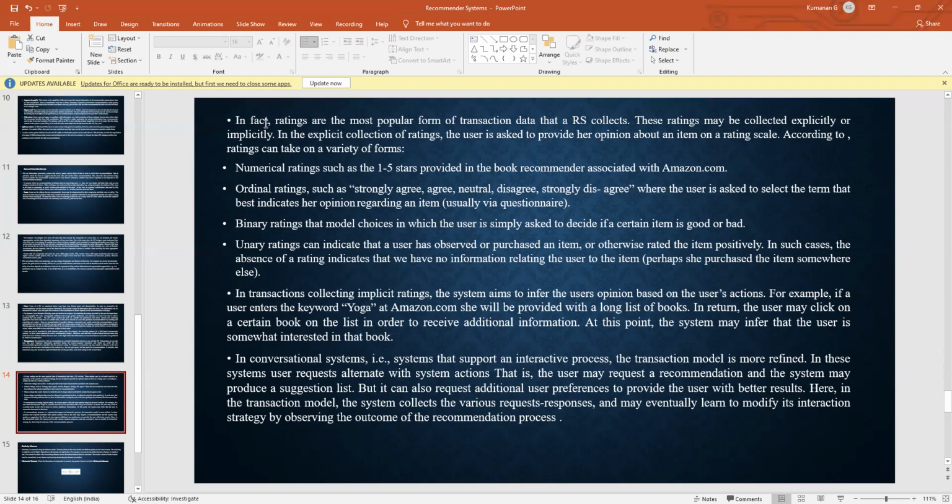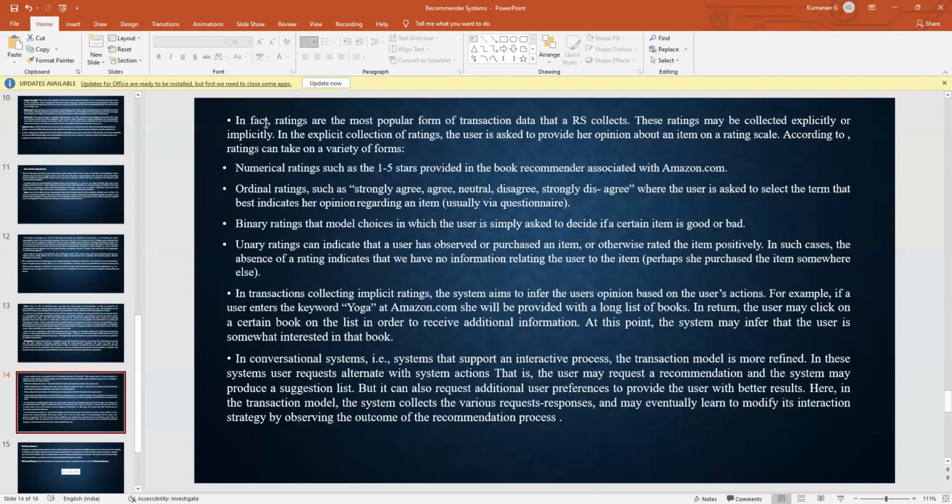Binary ratings, which are binary choices in which the user is simply asked to decide if a certain item is good or bad. Unary ratings can indicate that the user has observed or purchased an item, or otherwise rated the item positively. In such cases, the absence of a rating indicates that we have no information relating the user to the item. Perhaps he purchased the item somewhere else.